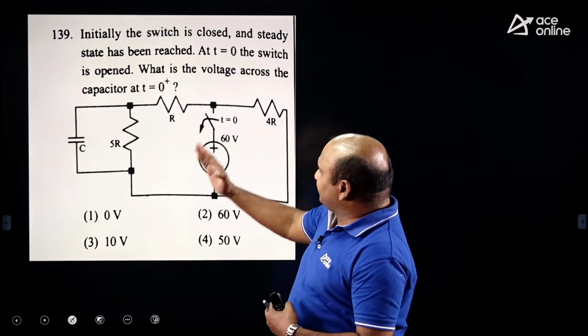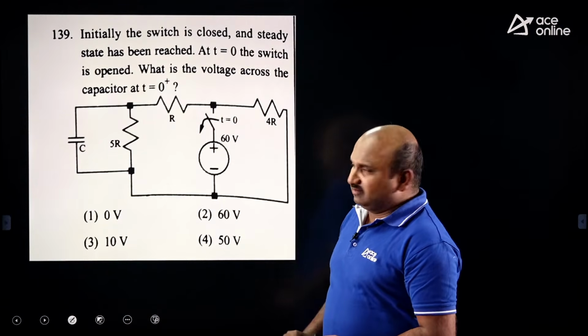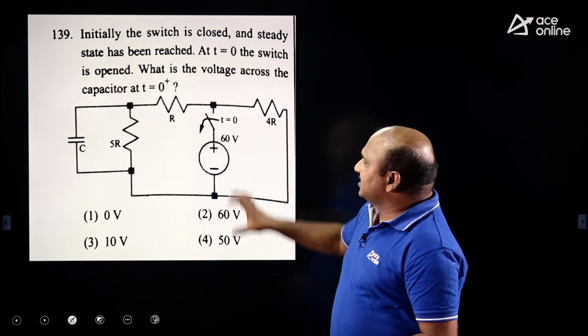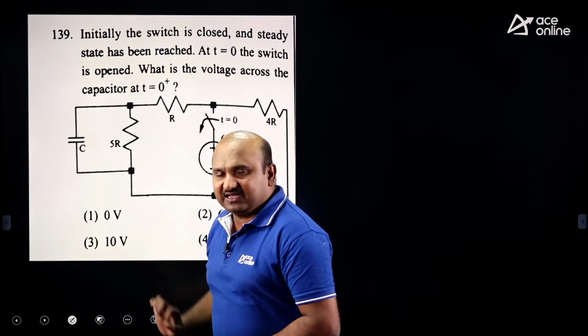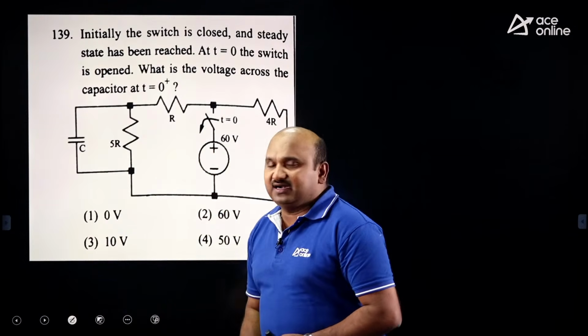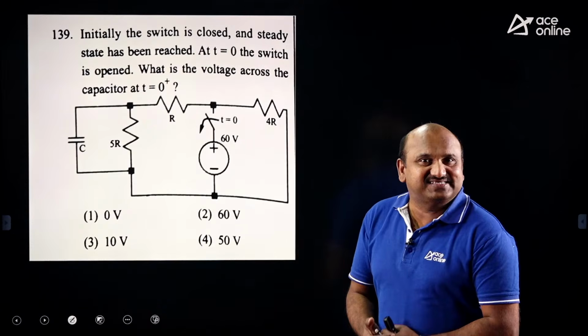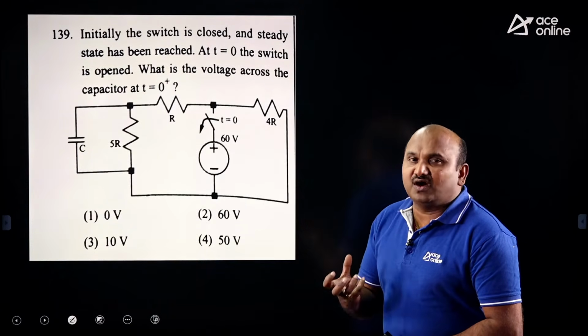Now take the switch position before t equal to 0. Yes, the switch is closed, so across these 2 points 60 volts is there. Under steady state, the capacitor is open circuit. Under that instant, the resistor R and 5R are both connected in series. Then which voltage do we need to take? Vc of 0 minus.